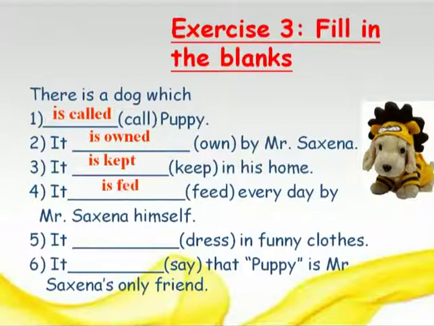So it is fed every day by Mr. Saxena himself. Now let's see the sentence number 5th and 6th. It dash in funny clothes and the verb given here is dress. So let's see the answer. Is, and dress is becoming dressed. So it is dressed in funny clothes.